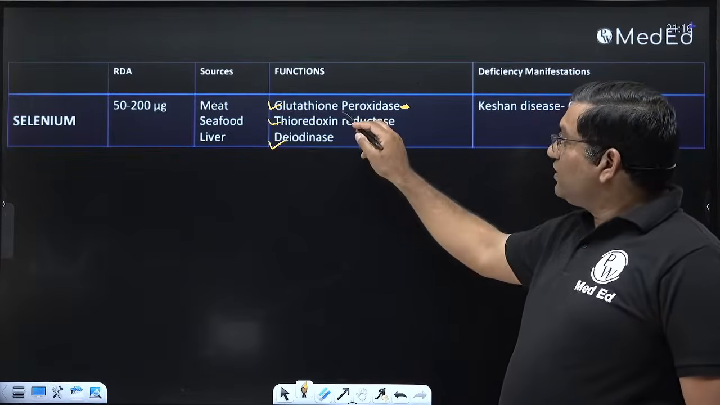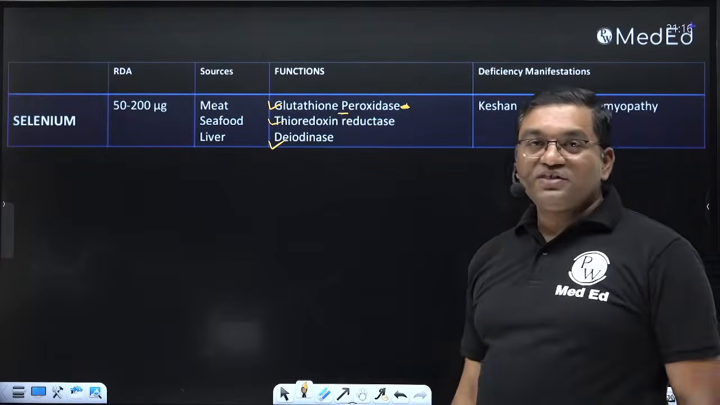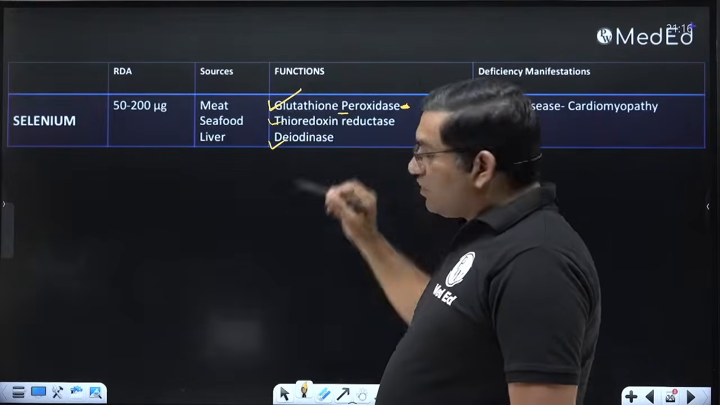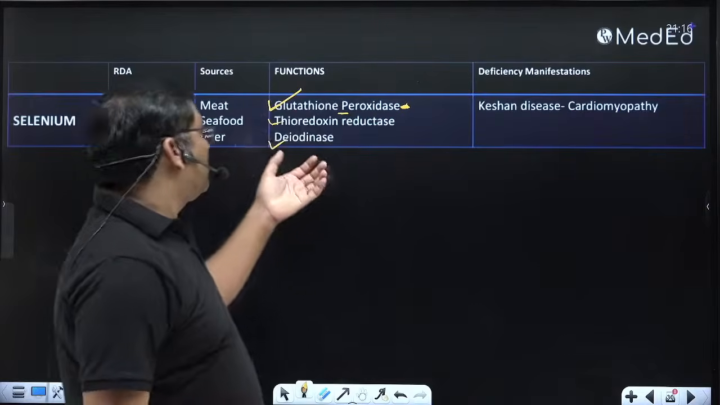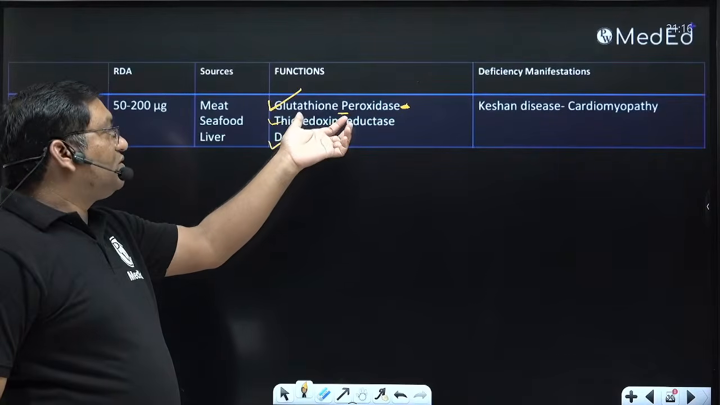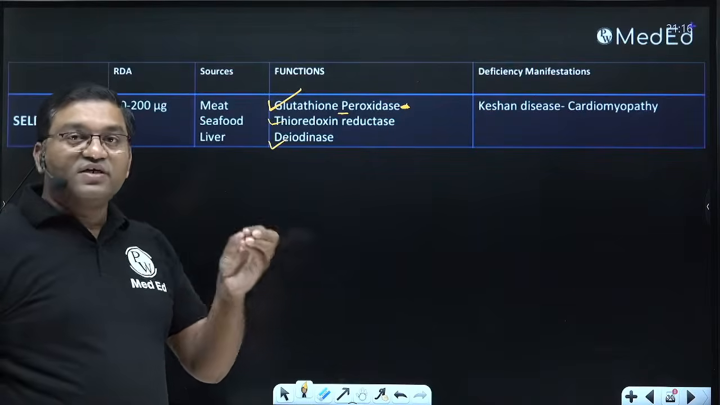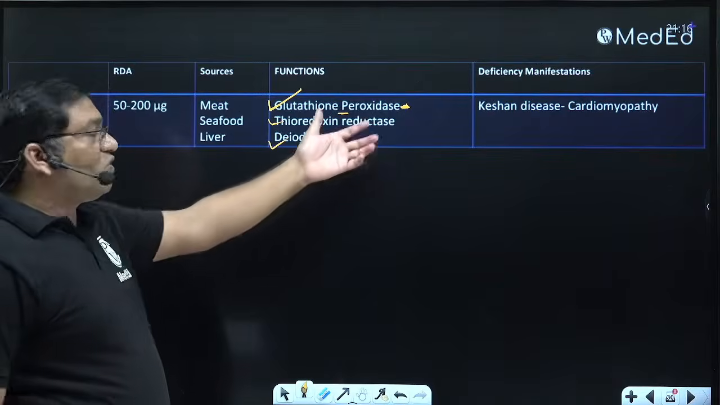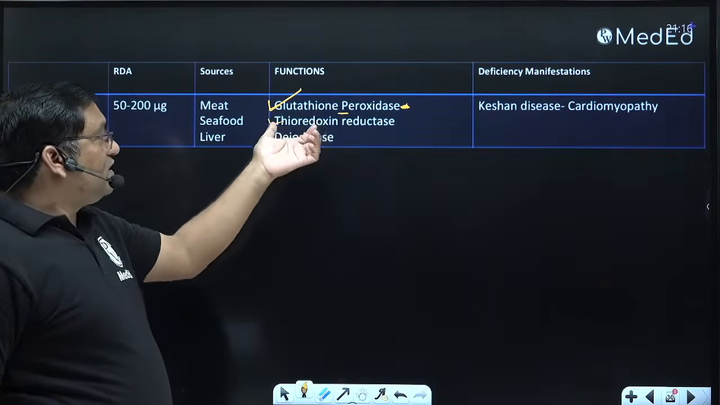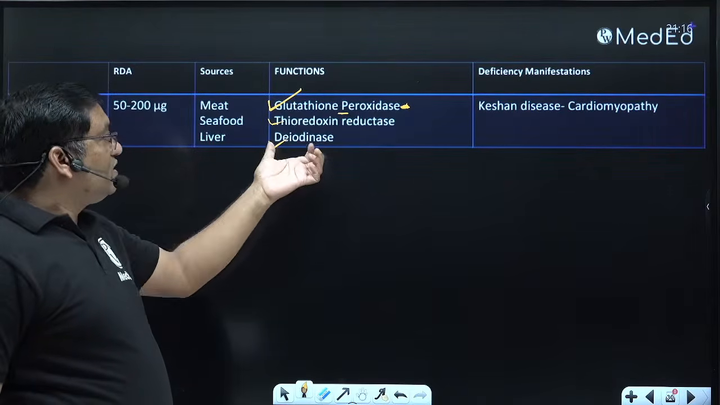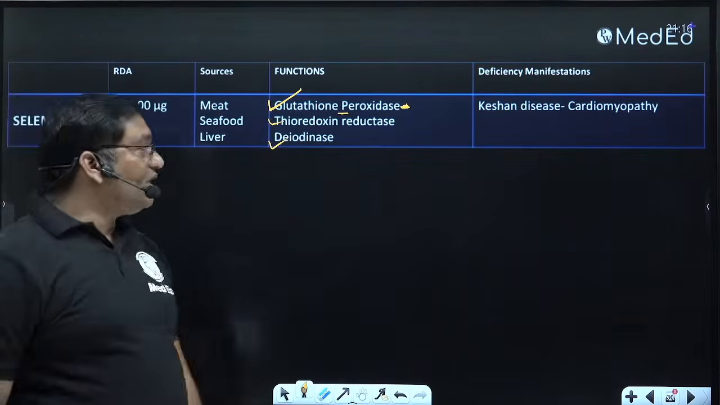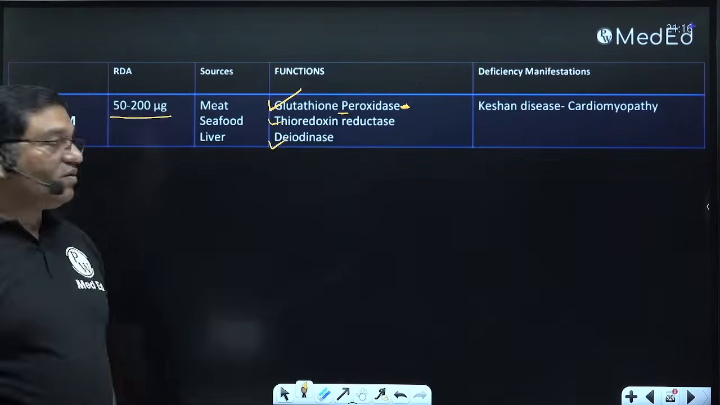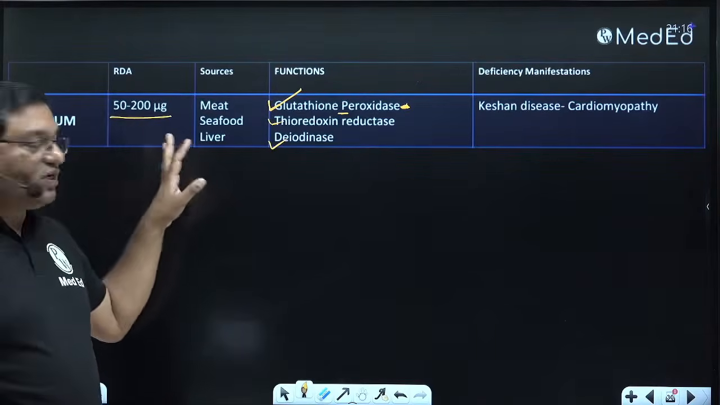It has an antioxidant function. Glutathione peroxidase has peroxidase activity for scavenging hydrogen peroxide, H2O2. Glutathione peroxidase is important, and then thyrodoxine reductase and deiodinase. These are the three important enzymes which require selenium. The requirement is 50 to 200 microgram per day, so it is also known as an ultra trace element.